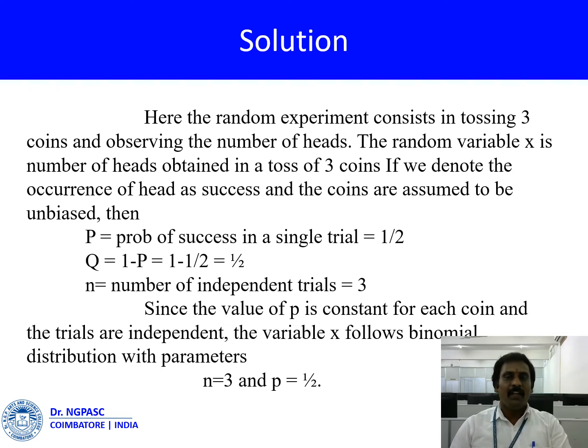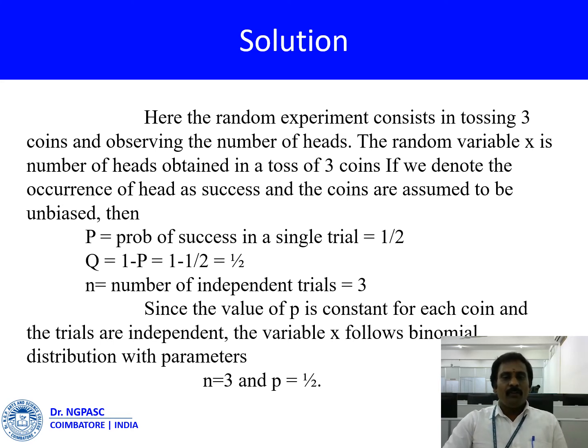The random variable x is the number of hits obtained in a toss of 3 coins. If we denote the occurrence of a hit as success and the coins are assumed to be unbiased, then probability p of success in a single trial is equal to 1 by 2, and q is equal to 1 minus p, which is 1 minus 1 by 2, again 1 by 2. That is, n, the number of independent trials, is equal to 3.